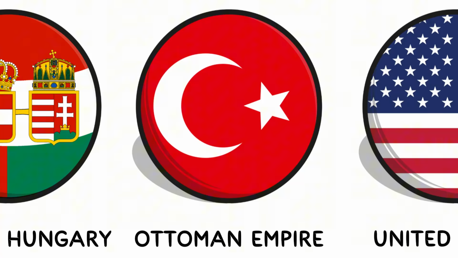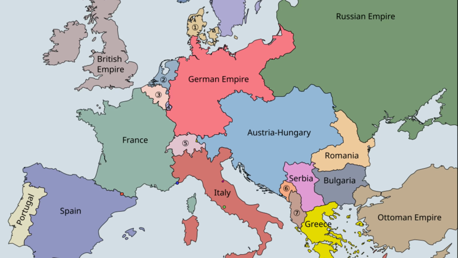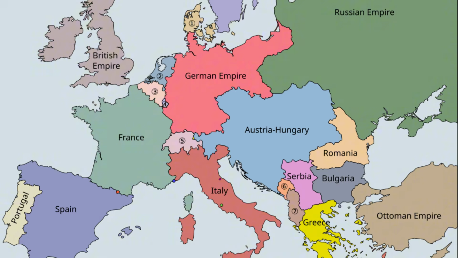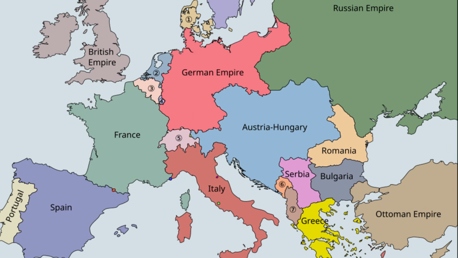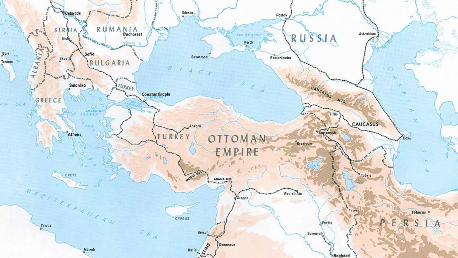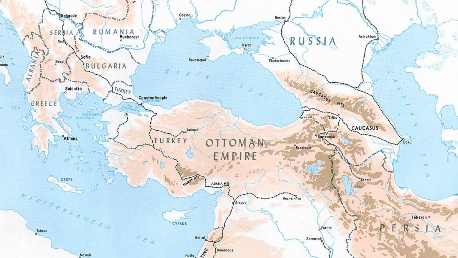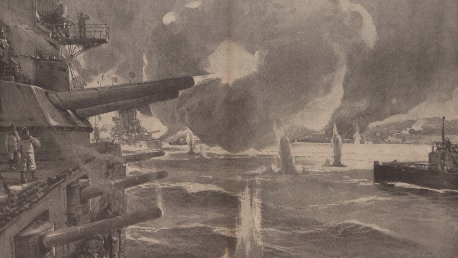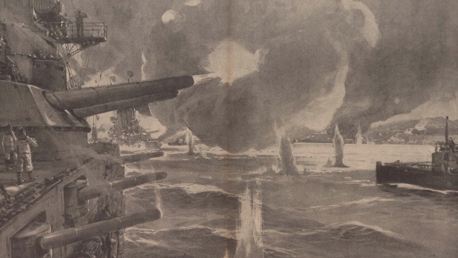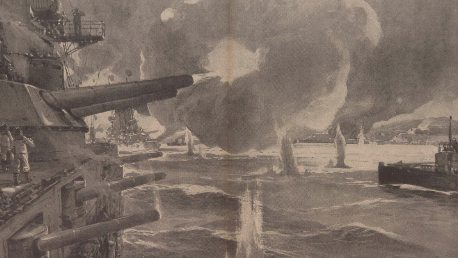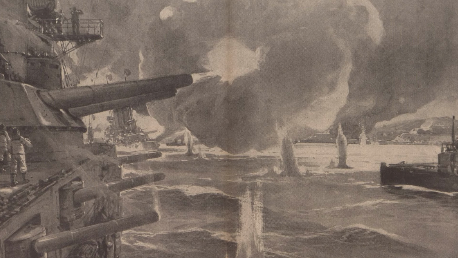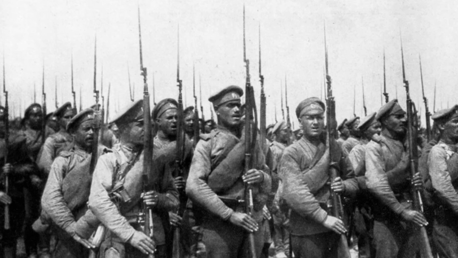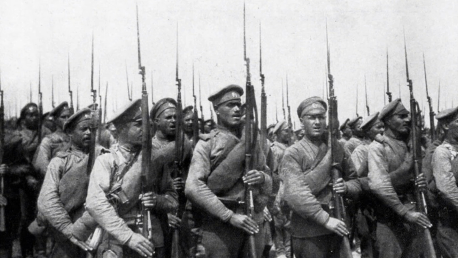Ottoman Empire. The Ottoman Empire entered World War I after forming a military agreement with Germany and seeking support against regional rivals. Tensions with Russia over control of the Black Sea and the Caucasus also shaped Ottoman decisions. The empire officially joined the conflict after Ottoman naval forces, operating under German command influence, carried out actions against Russian ports. Russia responded with a declaration of war, bringing the Ottomans into the wider conflict.